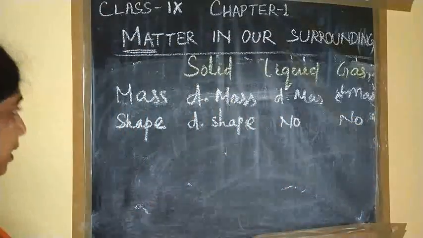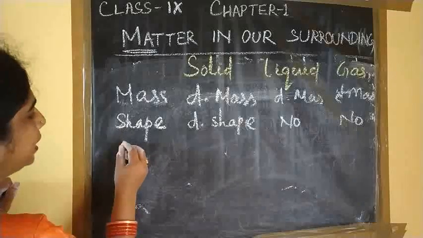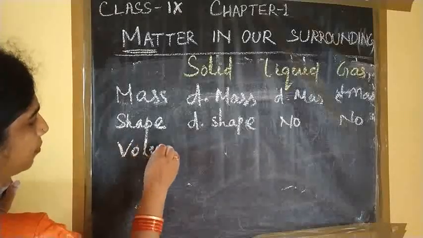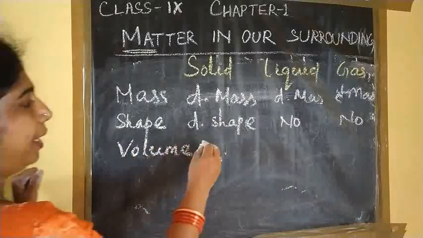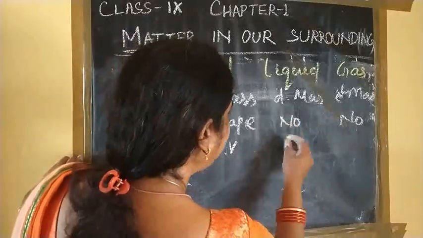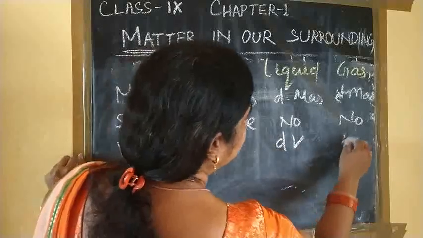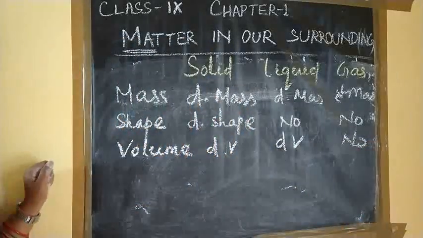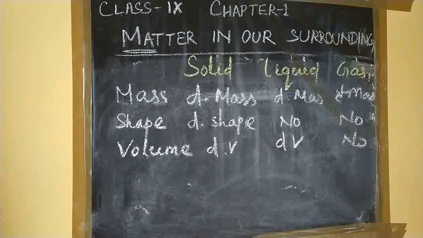Then come to another property, the volume. Solid has definite volume, liquid has definite volume, but gas does not have definite volume.